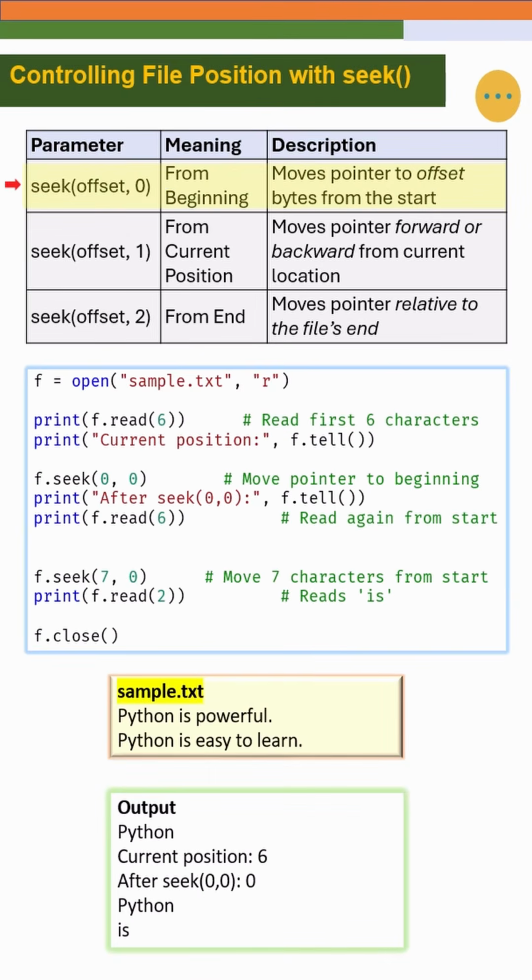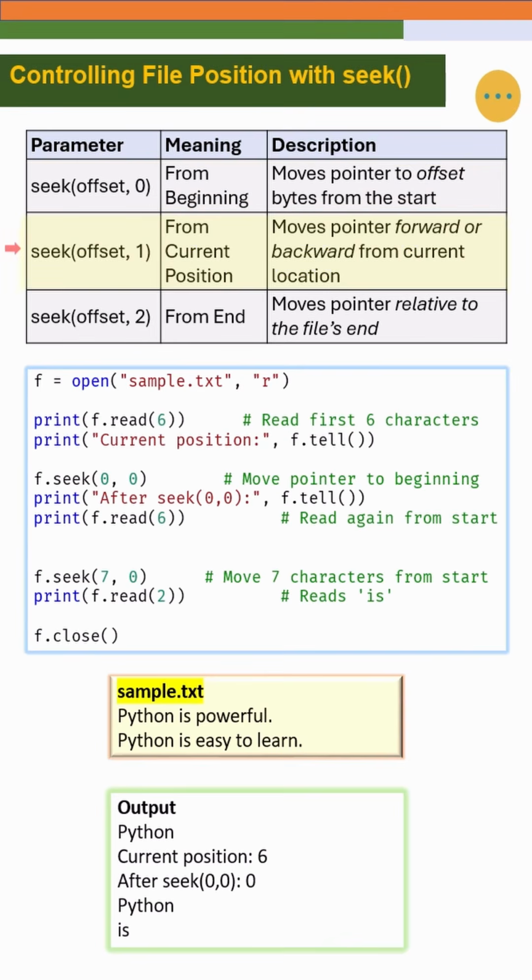So the syntax is simple: f.seek, and you pass offset, and then the second argument is from. Here offset is how many bytes you want to move, and from tells Python where to start counting from. There are three possible values for from. 0 means start counting from the beginning of the file. So f.seek(0, 0) moves the pointer right back to the start.